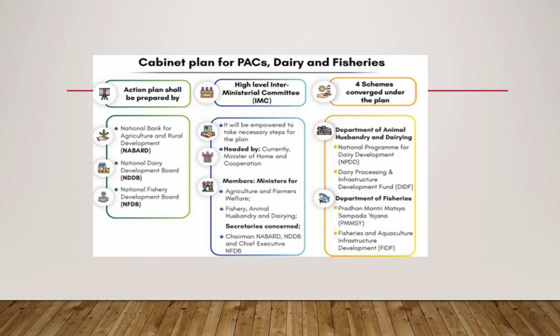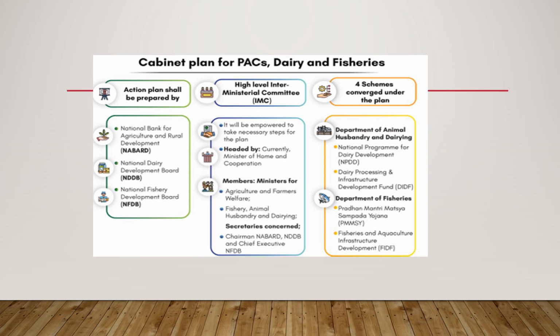Then we have secretaries concerned, chairman of NABARD, NDDB, which is National Dairy Development Board, and chief executive of NFDB, which is National Fishery Development Board.